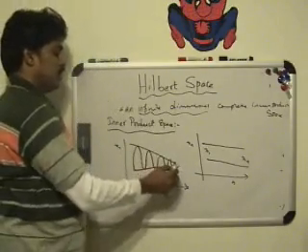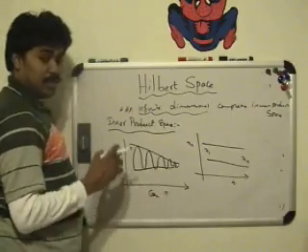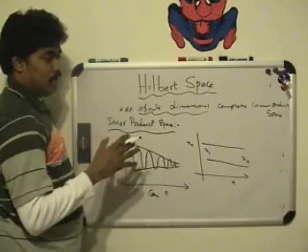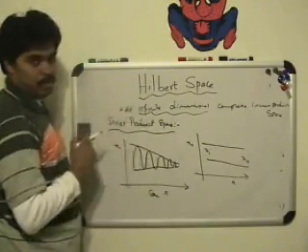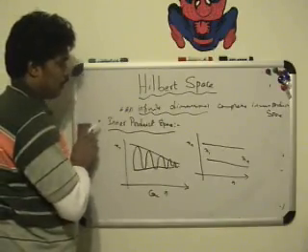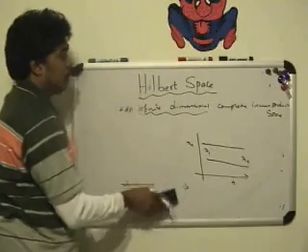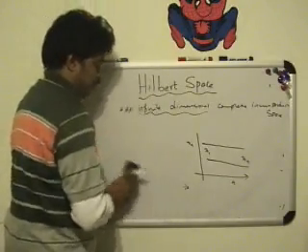So if the sequence converges, then it's called a Cauchy sequence. If a Cauchy sequence exists in a space, in an inner product space, then it's called a complete inner product space. So what we are saying here is that a Hilbert space is an infinite dimensional complete inner product space.